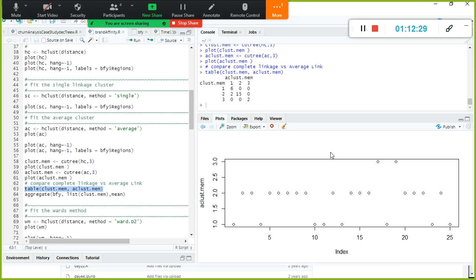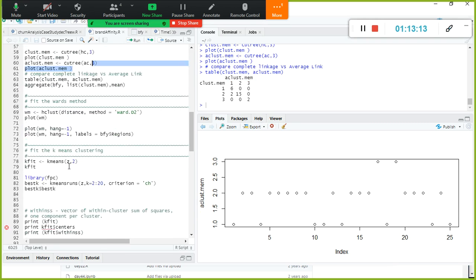If you look at these 2 things, the complete linkage and the average linkage, which one is better? See, in cluster 1 it put 8, in the second 15, but in the third cluster only 2 values are there. When you look at the average cluster, the first one is 8, the same as this one. This I should not take into account. 6 plus 2 is 8. Second cluster you have 15, so 8, 15 and 2, right? So here 6, here 8, 15, 2. So in this case we are not conclusive.